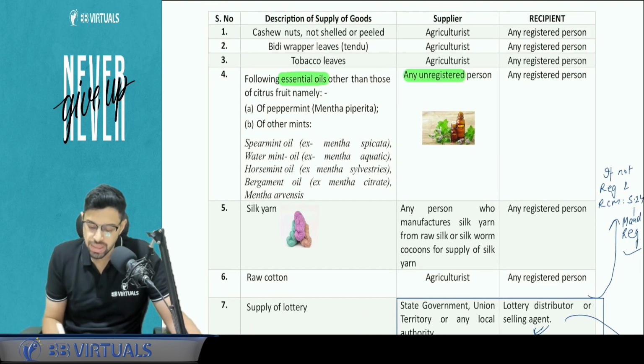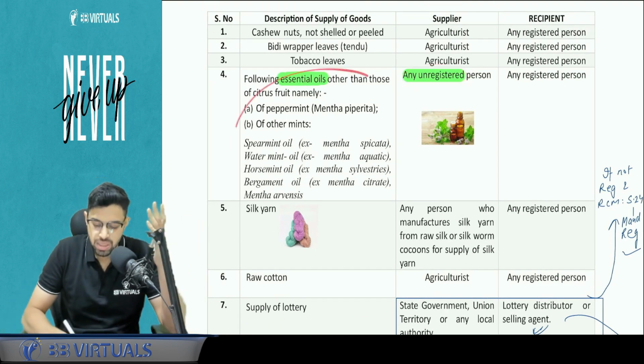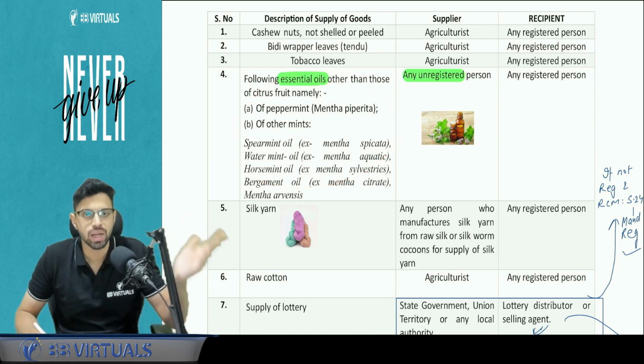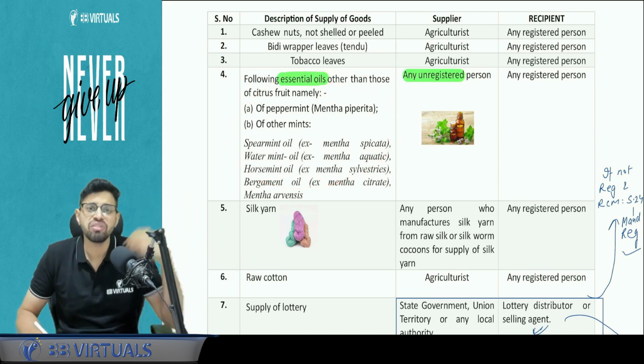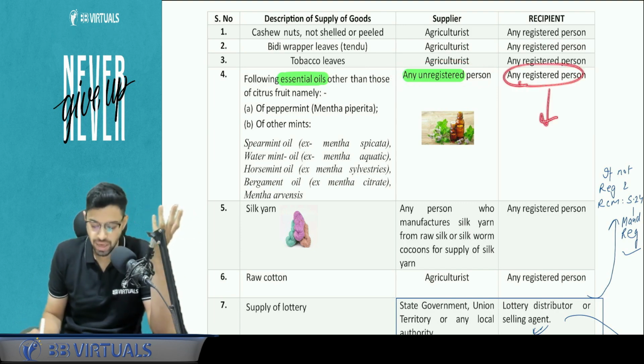Yes. So here the supplier is an unregistered person. Why have they written unregistered rather than agriculturist? Because these oils are not grown through cultivation of land, but the focus and the feel factor that I always say is the same, that we are going to give the benefit to an unregistered person. Recipient is registered, tax under RCM.